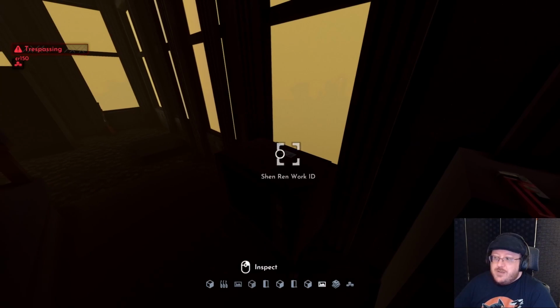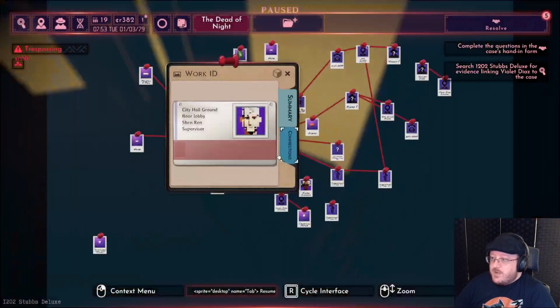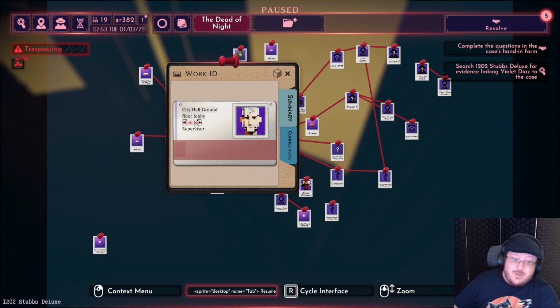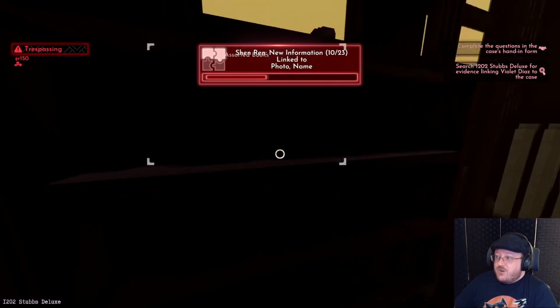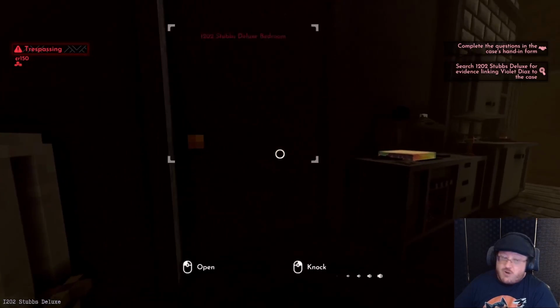Now, there may be 2 people who live here. Oh, Shenren work ID. Okay, so there may be 2 people who live here, because we saw Violet Diaz, and now there's Shenren, who works in City Hall. Neat. So we have to make sure we're finding the correct person, not the wrong person who lives here.